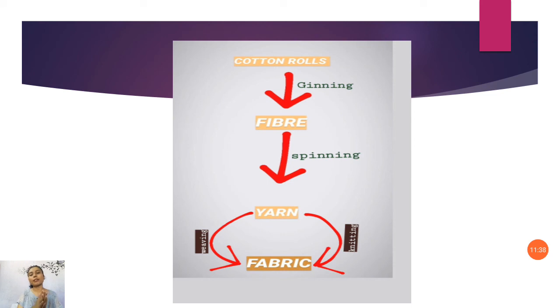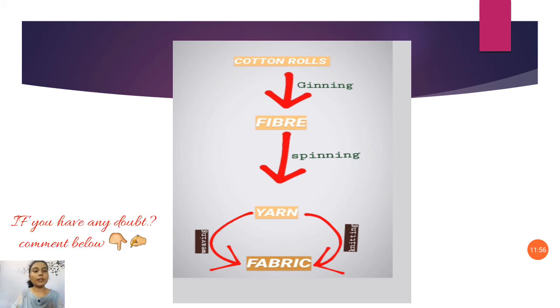For summarization, see, cotton bolls are used. Cotton bolls are converted to fiber by a process called ginning. Fiber to yarn, the process is called spinning. Yarn to fabric, that process is weaving, and yarn to fabric, another process is knitting. There are two processes. So please read this as much as possible, because there are several photos, including all the easy concepts I included in this video.